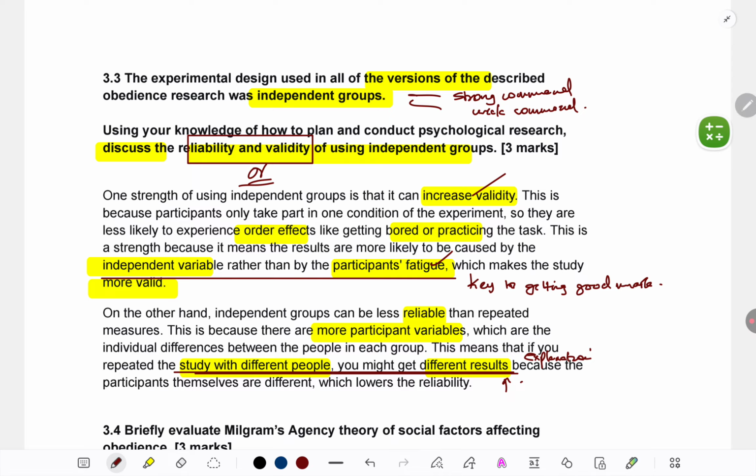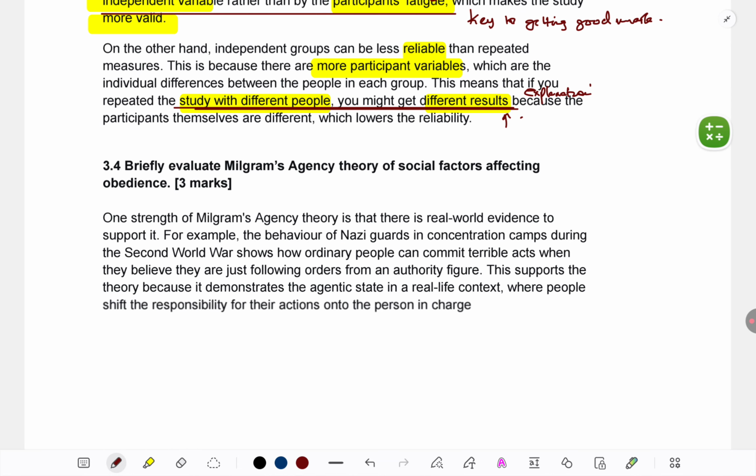Okay, so a 3 marks question, but very well defined. Two terms have been given, reliability and validity. We have to show our understanding of each to get full 3 marks. Let's come to the next question. Briefly evaluate Milgram's agency theory of social factors affecting obedience.